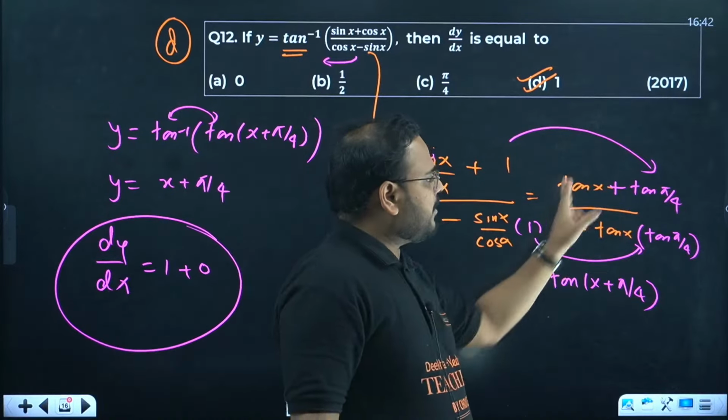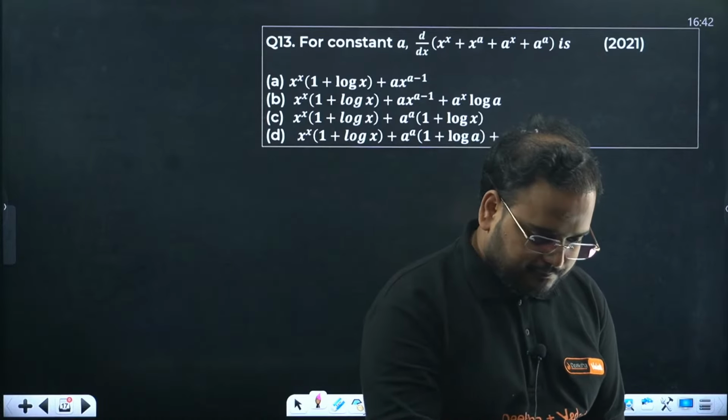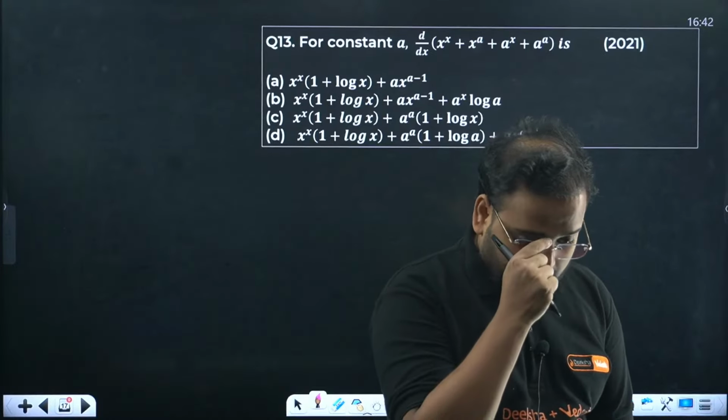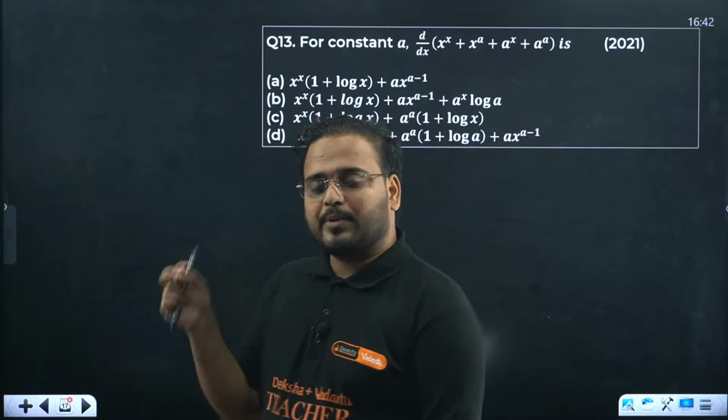Question number 13 now. Everybody should give the right answer for 13. So as I mentioned, everybody who is looking to practice, give me the answer for 13 and listen to me also.